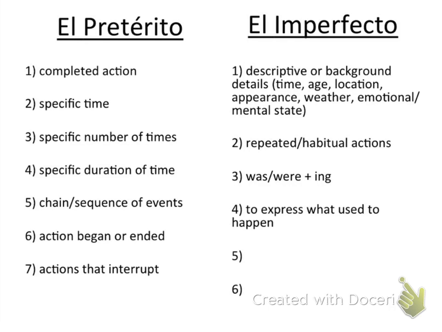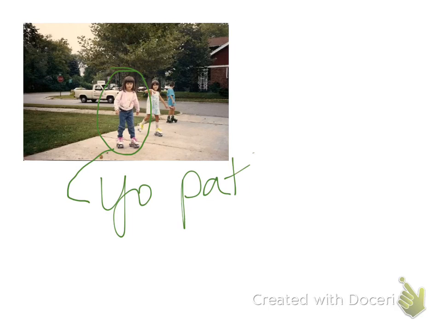Next one for the imperfecto, to express what used to happen. Here's a photo that could explain this one. Here you can see me. Yep, that is really me when I was little. And I, as a kid, I always used to skate. So I could say yo patinaba. So this is something that I used to do.